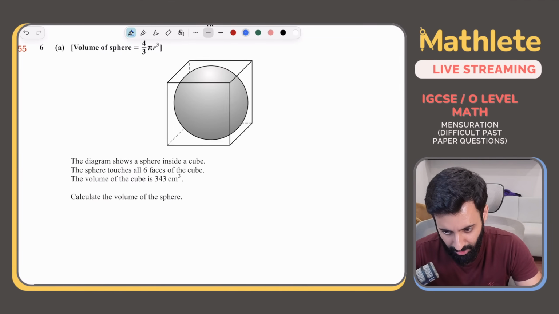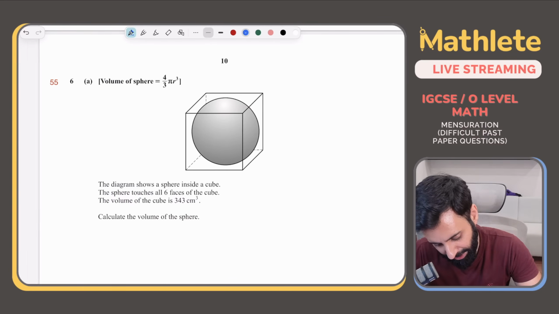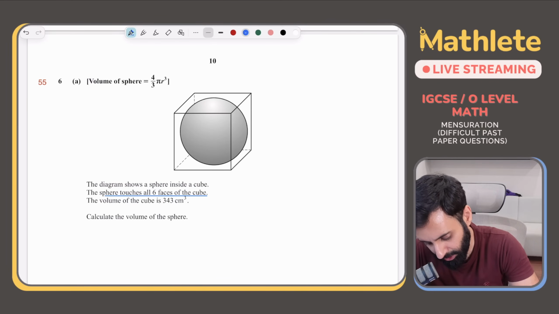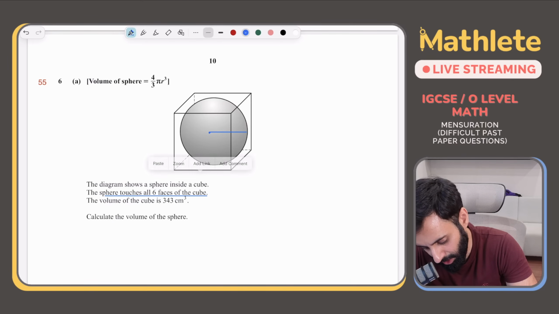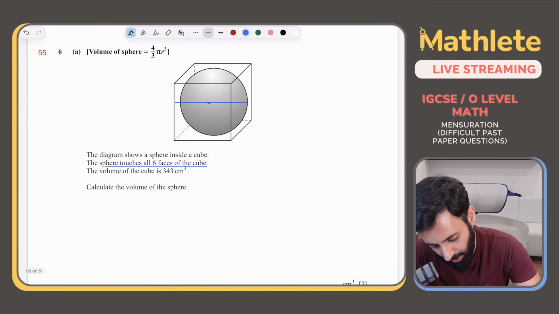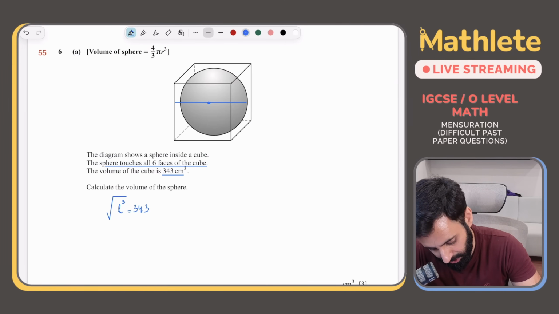ठीक है. So the diagram shows a sphere inside a cube. The sphere touches all 6 faces of the cube. So what does that mean? That the sphere is touching all 6 faces of the cube. That means the radius of the sphere is actually equal to half the length of the cube. Okay, that's what it means. Now, the volume of the cube is 343. So if the volume of the cube is 343, that means L cubed is equal to 343. Take the cube root on both sides. And what's the cube root of 343?